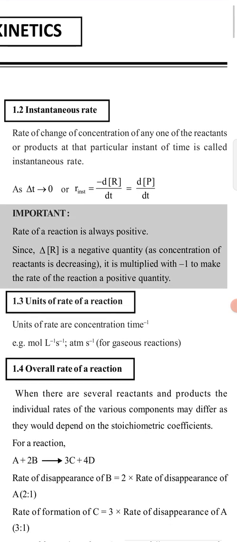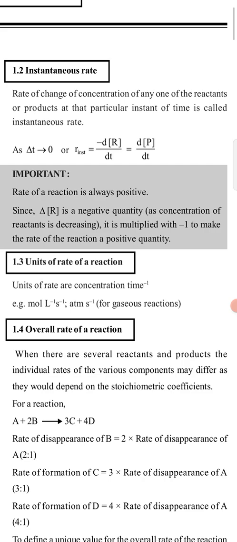Now we are coming to the next point, the unit of the rate constant. Generally, we measure the concentration of the reactant or the concentration of the product per unit time.